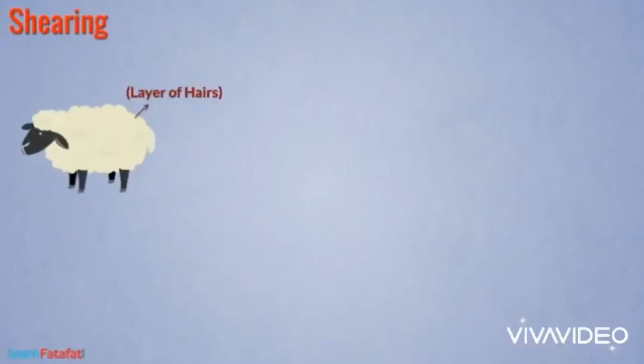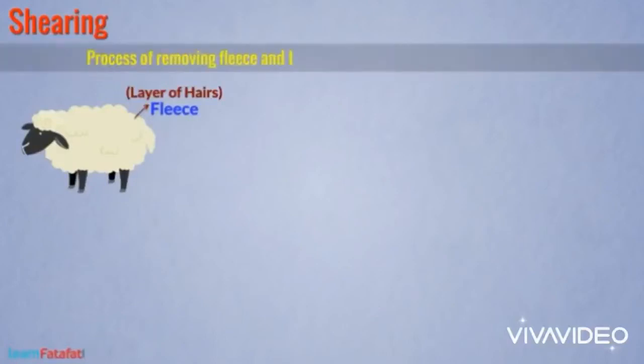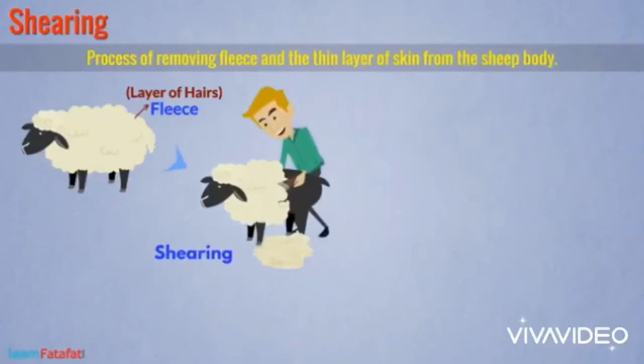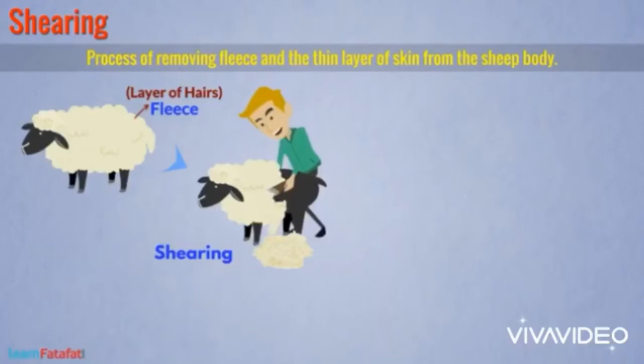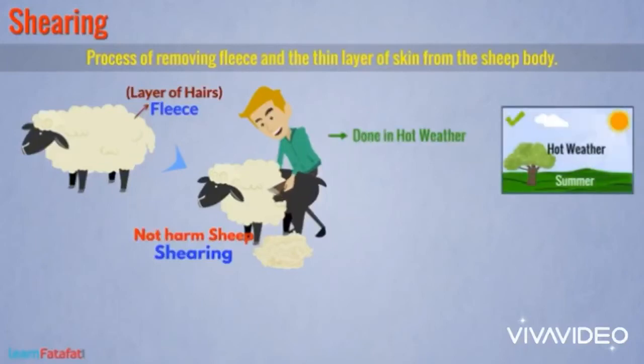Now we will discuss the different processes by which we get wool, converting the fibers into wool. The first process is shearing. What is the meaning of shearing? The process of removing the fleece and the thin layer of skin from the sheep's body is called shearing. Just see this very carefully. The fleece of the sheep along with the thin layer of skin is peeled from the body of the sheep. It is done manually with a large razor or with the help of a machine.